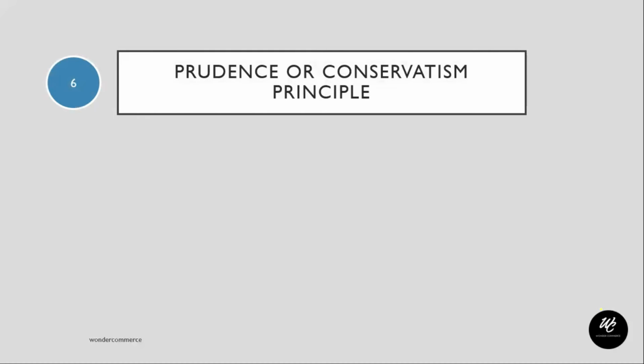Next we move on with the prudence or conservatism principle. This is a very common phrase in which they say that a business should not anticipate too much profit, but it has to provide for all the possible losses. It has to take into consideration all prospective losses that can occur, but not the prospective profits. This concept ensures that the financial statements present a realistic picture of the state of affairs of the enterprise and do not paint a better picture than what actually is.